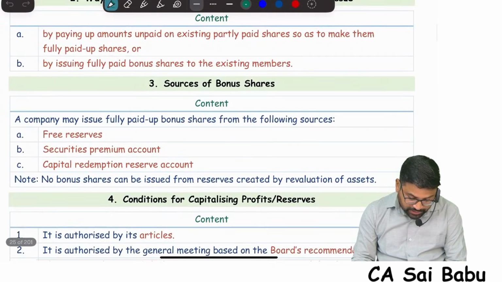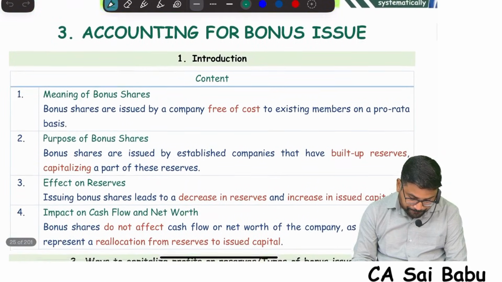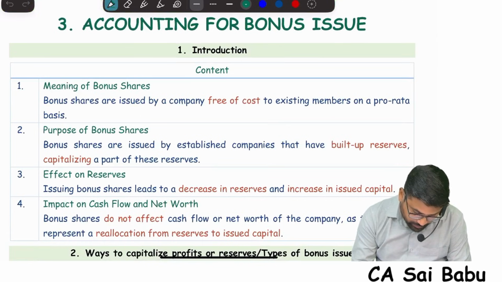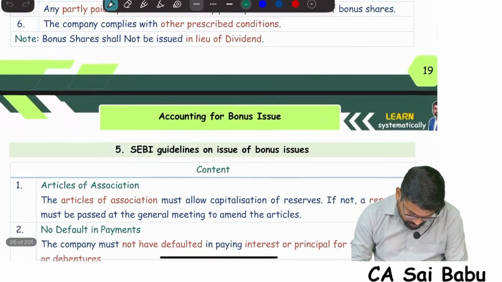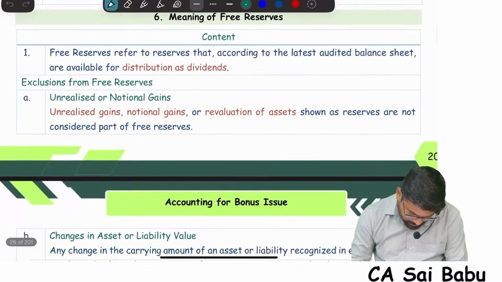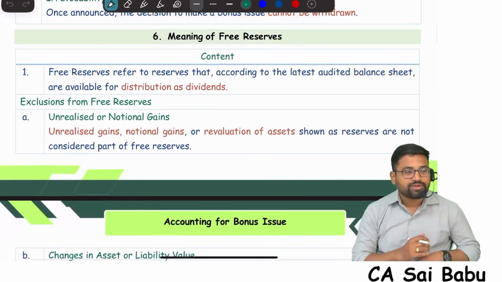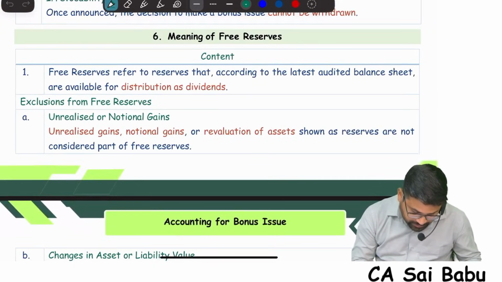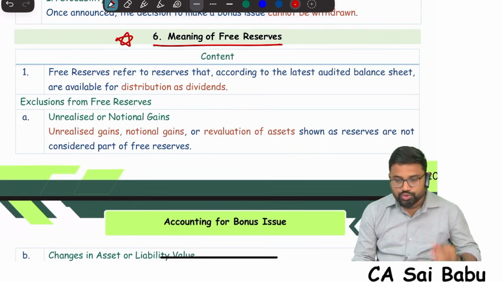See, but everybody please say this once. Come to our material once, everybody. See the meaning of free reserves. This is very important, sir, because this free reserves will come up in so many other places also.